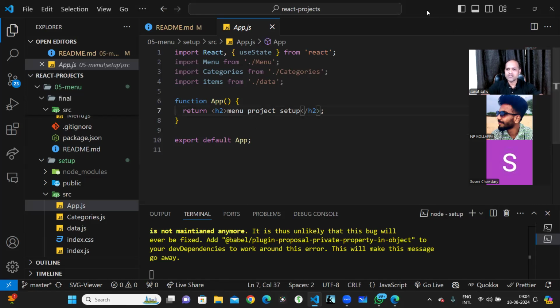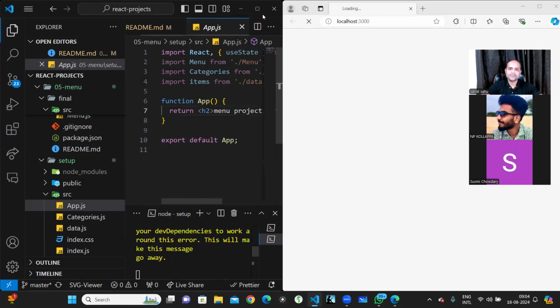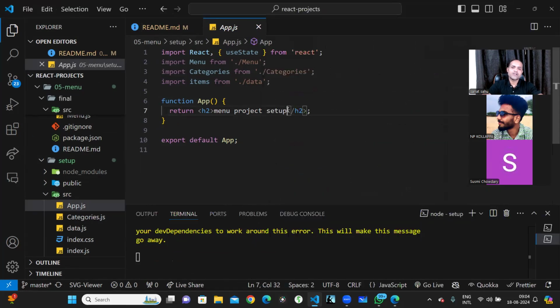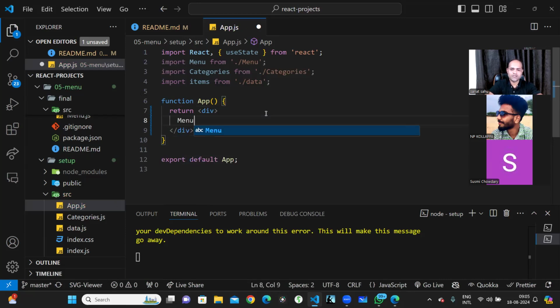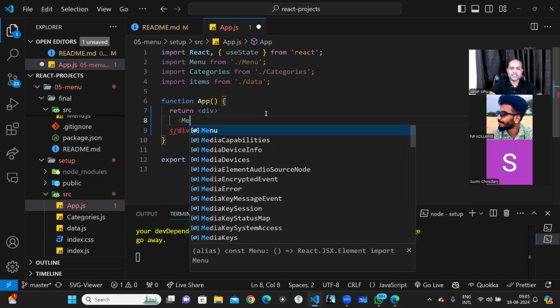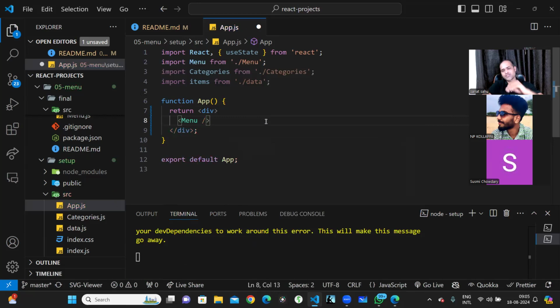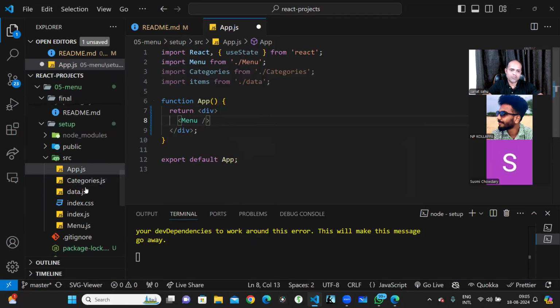Now, what is visible on the screen, let it load. First, let's create a simple menu over here. I'll create a div, and inside that div I'll have the menu as a component. What are components? Components are where you write the code in React. Simple. So I have to create this menu component and import it over here.